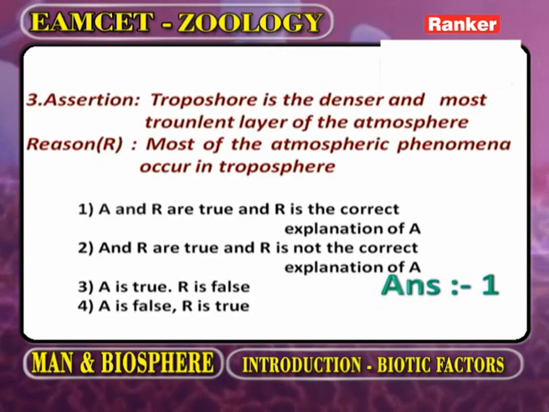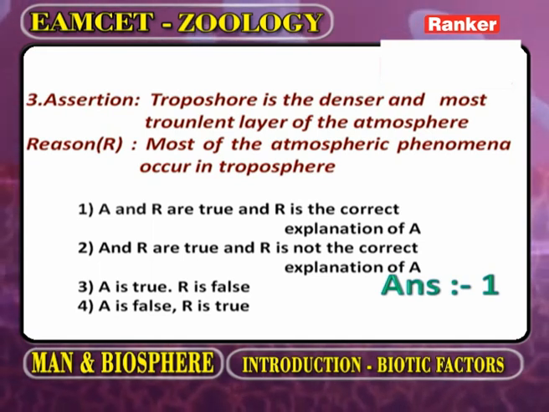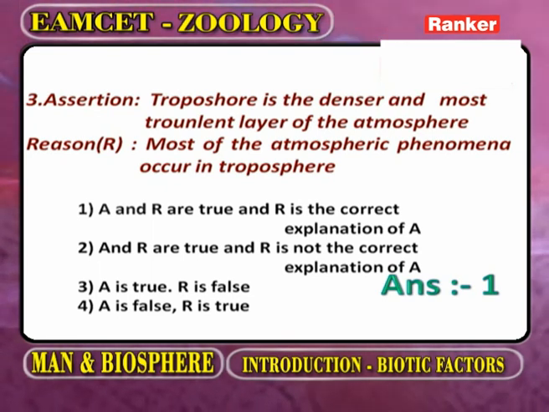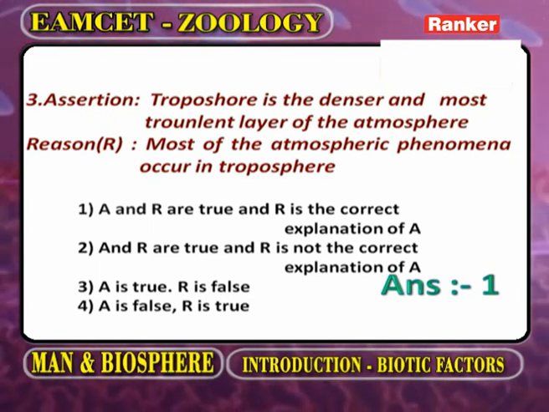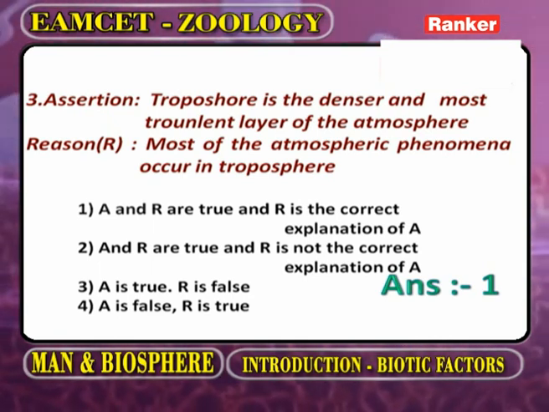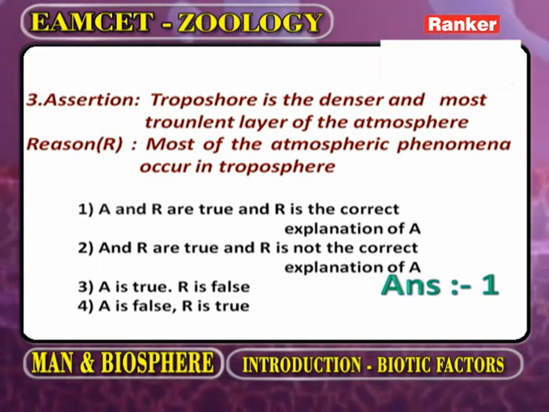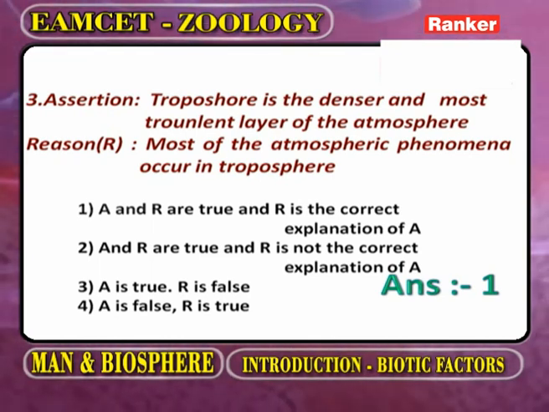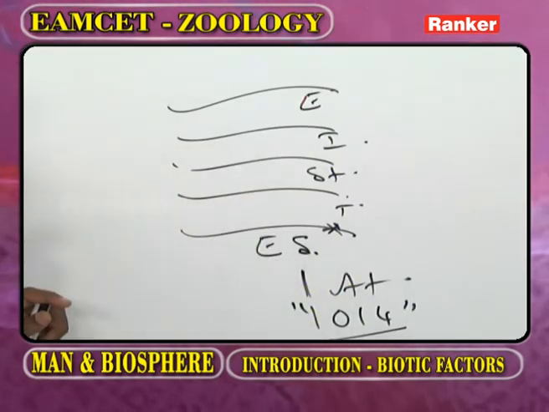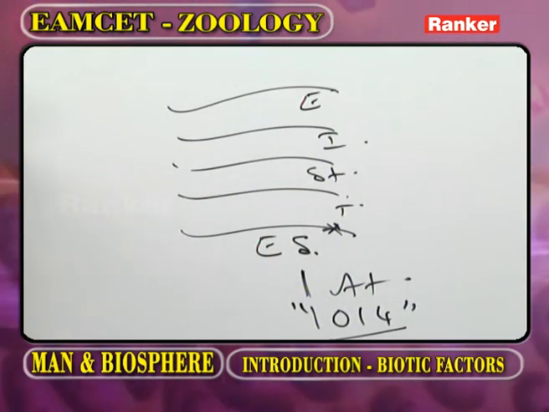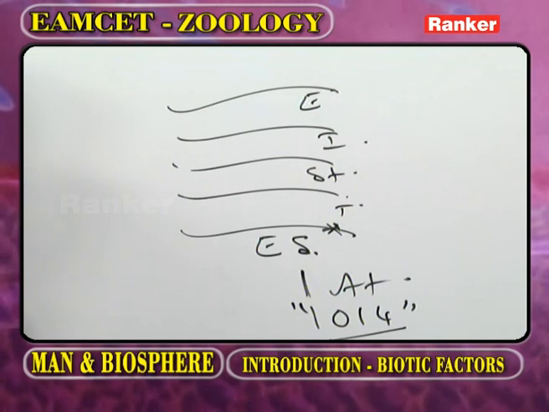Assertion: Troposphere is the denser and the most turbulent layer of the atmosphere. The reason is, most of the atmospheric phenomena occur in the troposphere. Now this one we call it as earth surface, and this is one layer of atmosphere that we call it as the troposphere. At poles, at equator, what is the thickness of troposphere?